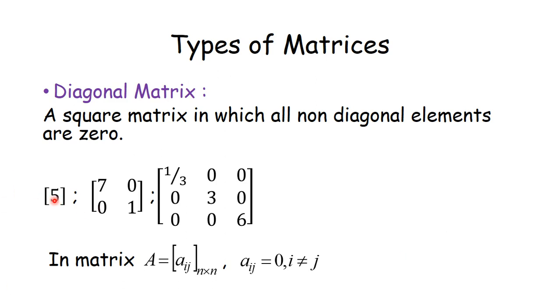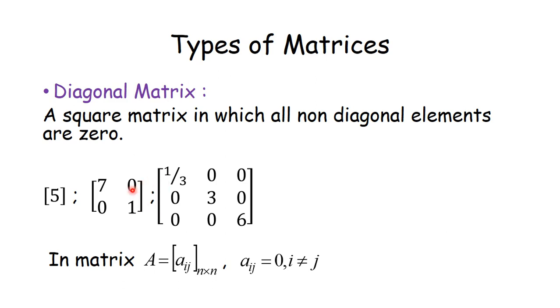So this is a diagonal matrix of order 1 by 1. It has no non-diagonal elements. Okay, so if you see here 7 and 1, these 2 elements are diagonal elements. These 2 elements are diagonal elements. These 3 elements are diagonal elements. Okay, but I am speaking about the diagonal matrix, means if non-diagonal elements are 0 in a square matrix, then that square matrix is a diagonal matrix.